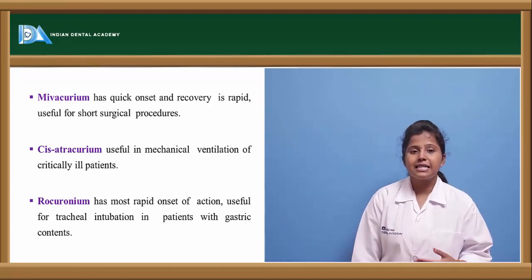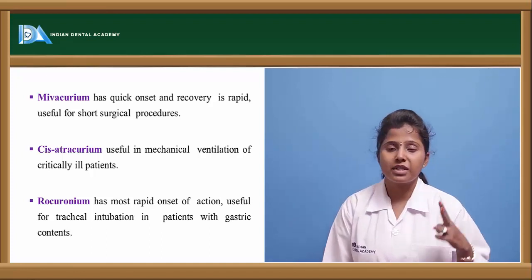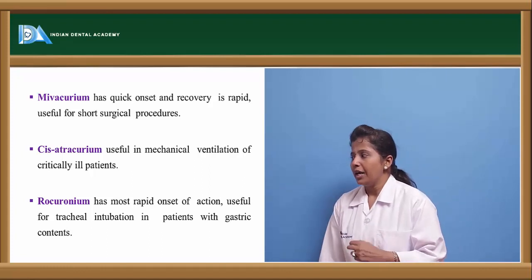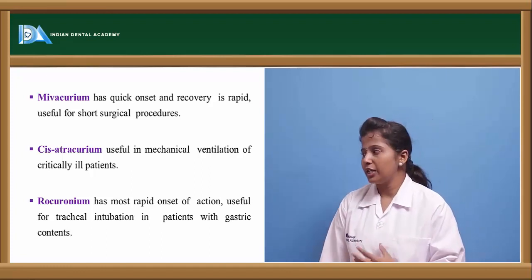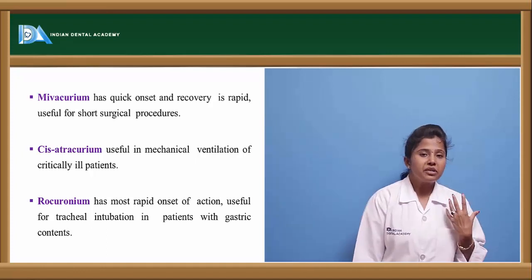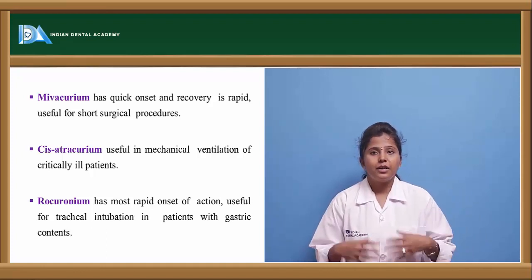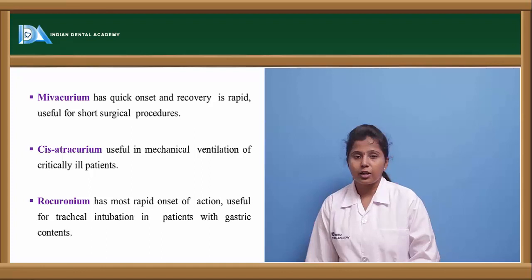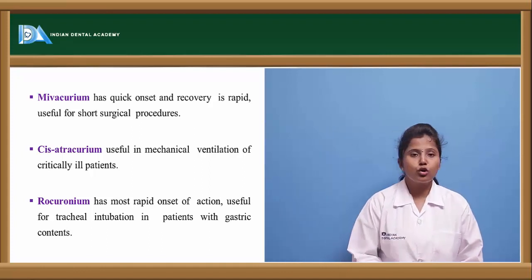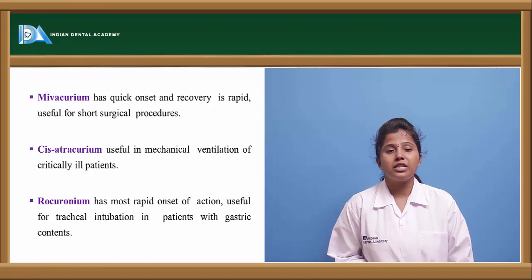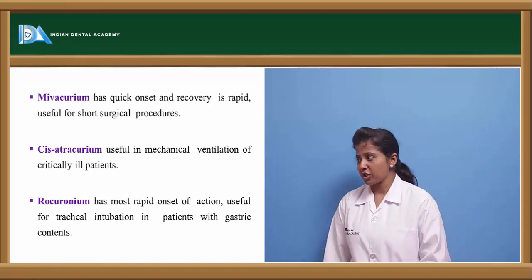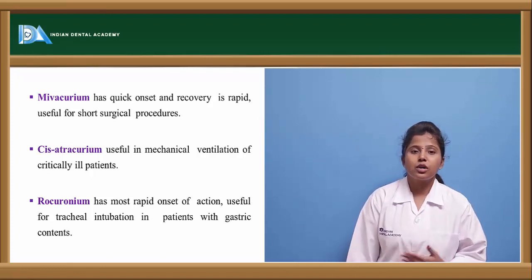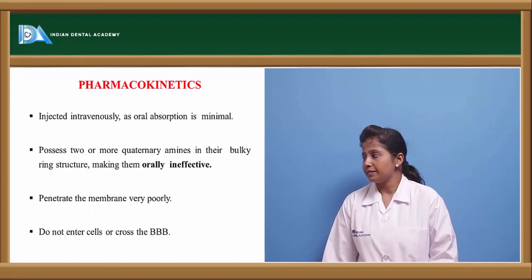And the other drug is cis-atracurium. Atracurium is of two forms, cis form and trans form. The cis form is clinically used when compared to the trans form, and this cis form is used in mechanical ventilation of critically ill patients. So in order to provide mechanical ventilation to persons, atracurium is preferred. And rocuronium. Rocuronium is also one of the neuromuscular blocking agents which has a rapid onset of action, and this is also useful in tracheal intubation as well as for persons who are suffering with gastric disturbances.